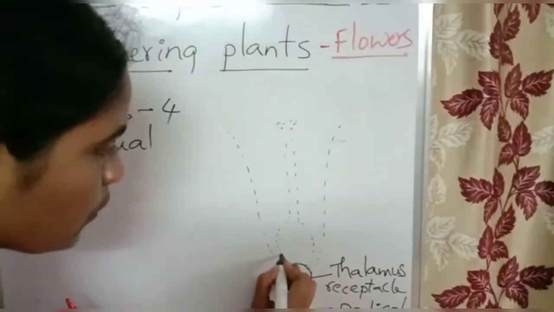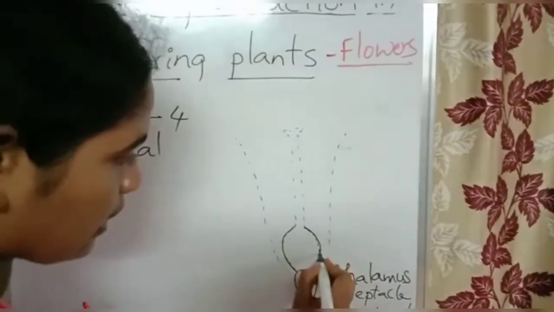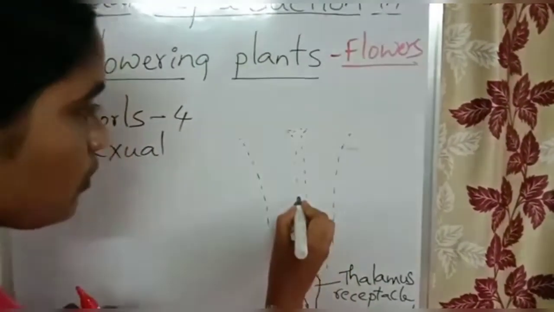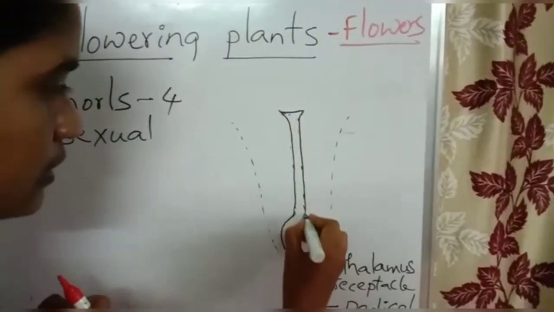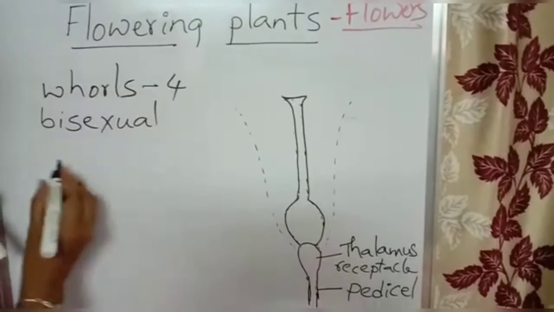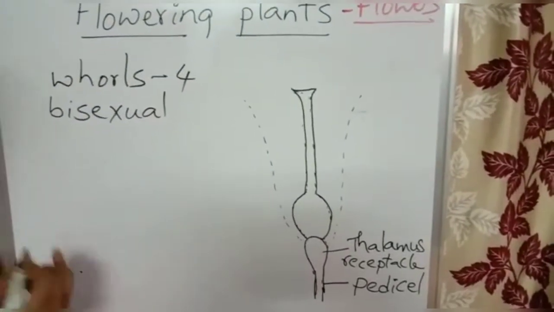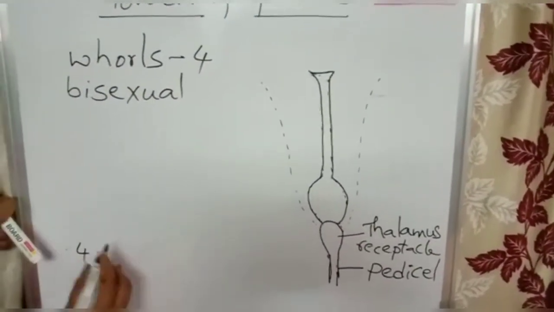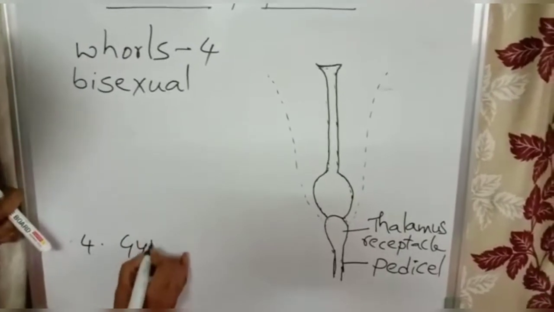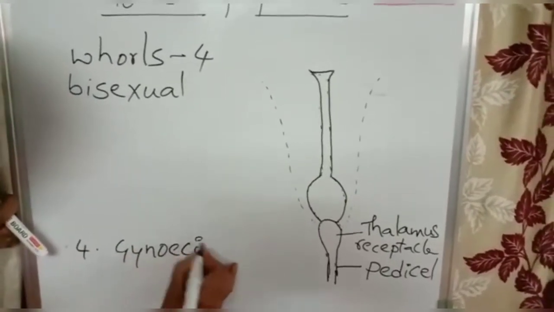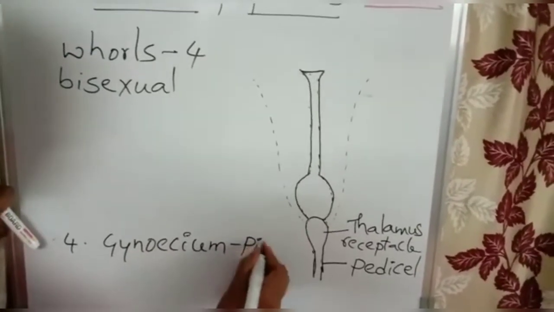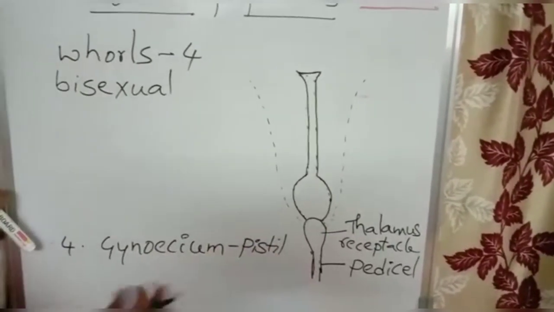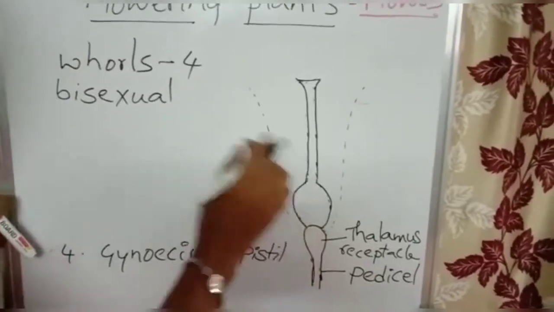So the innermost whorl present on the thalamus, the fourth whorl from outside to inside, is called gynoecium. Gynoecium has pistil or carpels, the innermost whorl.